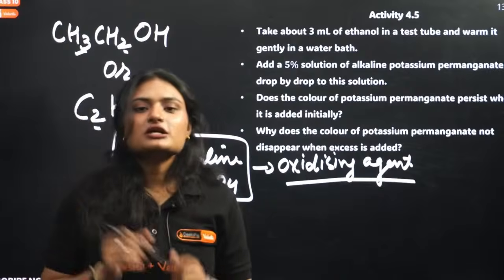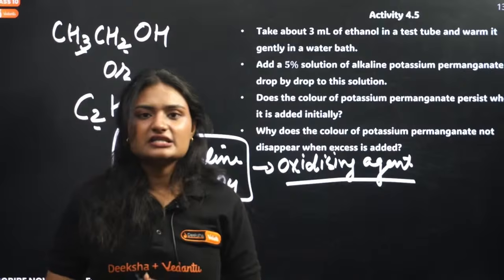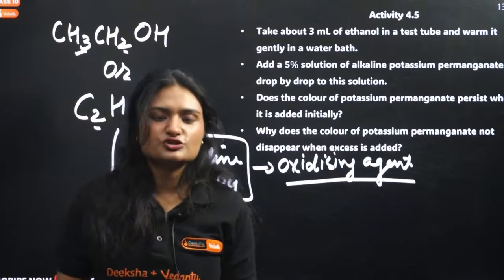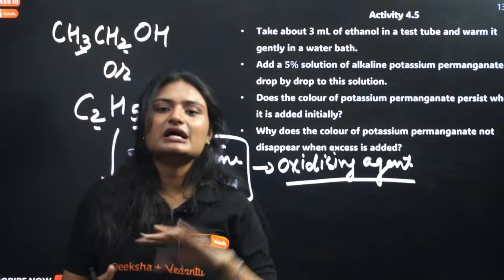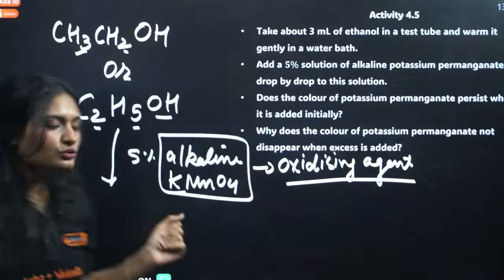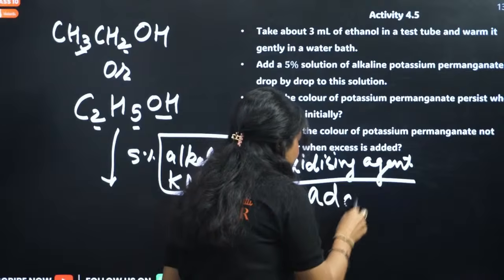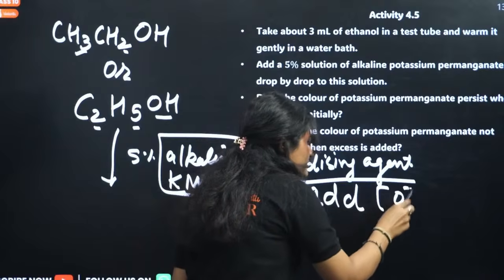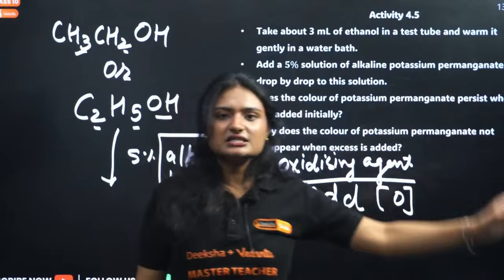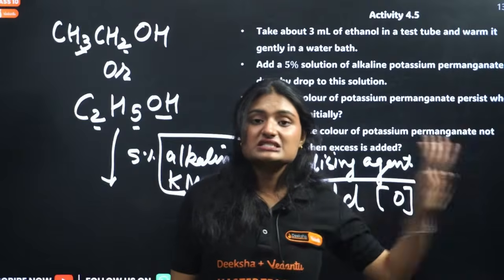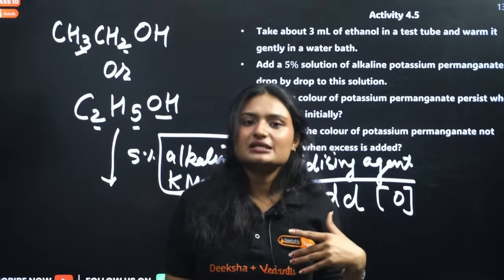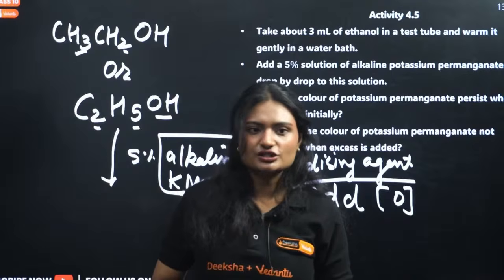Okay, so oxidizing agent, correct. Oxidizing agents are substances that supply oxygen so that you can add oxygen, right? Simple definition: they add oxygen. And there is one more: an oxidizing agent oxidizes others and reduces itself. That is an oxidizing agent. I hope it is clear.